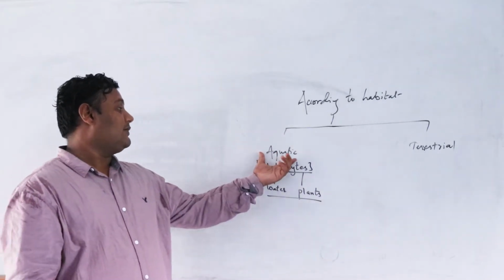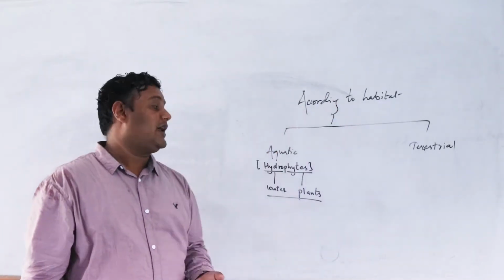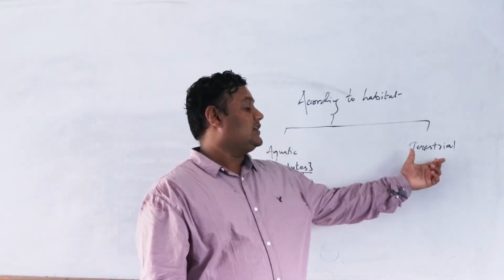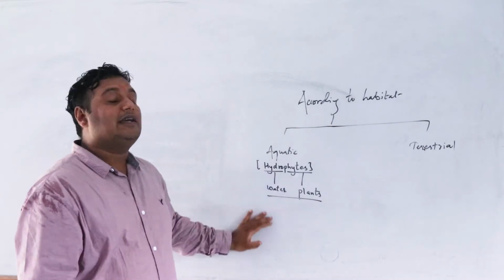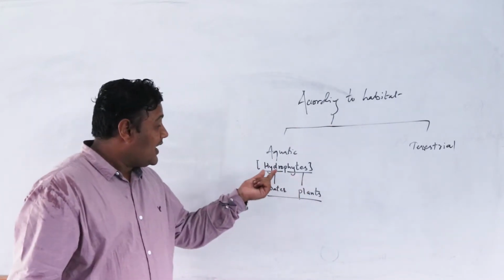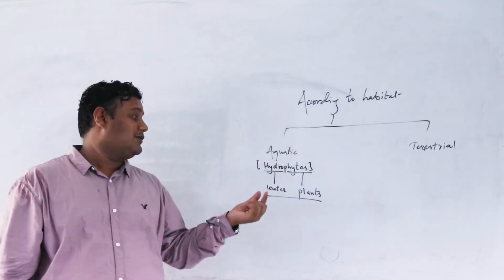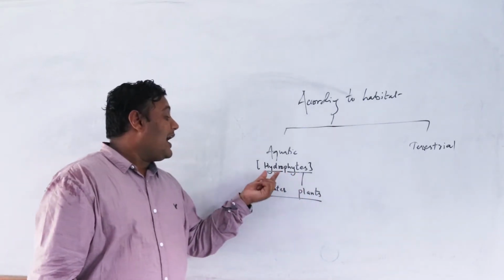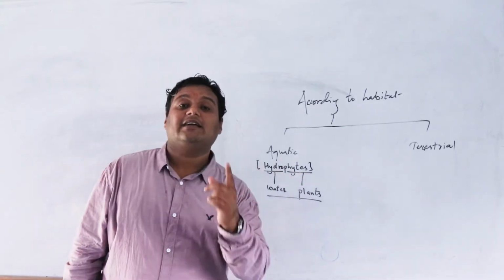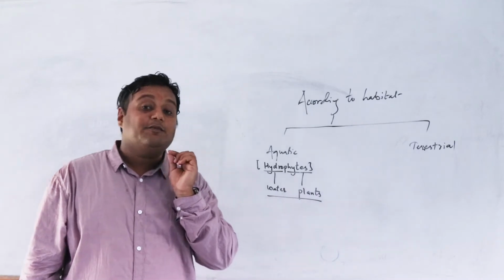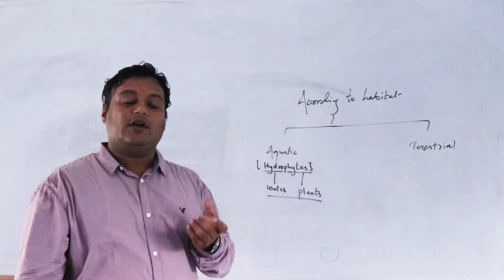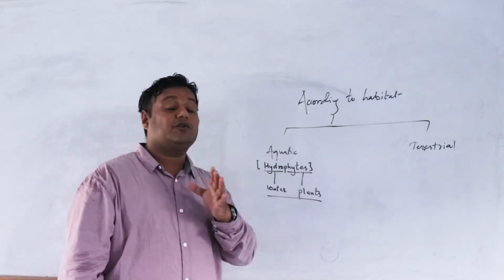Let's summarize aquatic plants again. According to the habitat, plants are categorized into two types. One is aquatic plant, another is terrestrial plant. Now we are inside the aquatic plants. Aquatic plants are also called hydrophytes. Why are they called hydrophytes? Because hydrophytes is made up of two words, hydro and phytes. Hydro means water. We have heard about hydropower also. Phytes or phyta, in biology, in botany, means plant. That means water plants are called aquatic plants. And the main characteristic is that their roots are poorly developed.